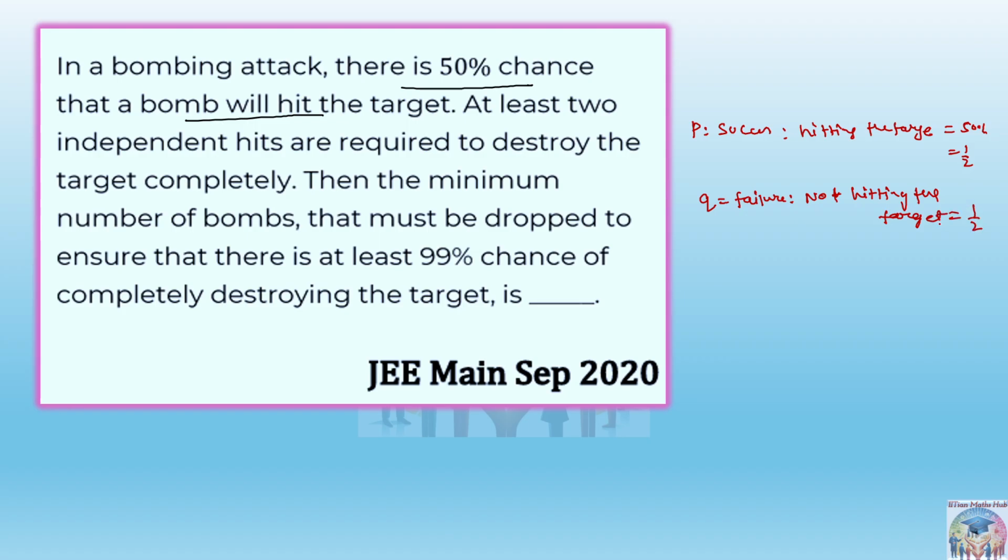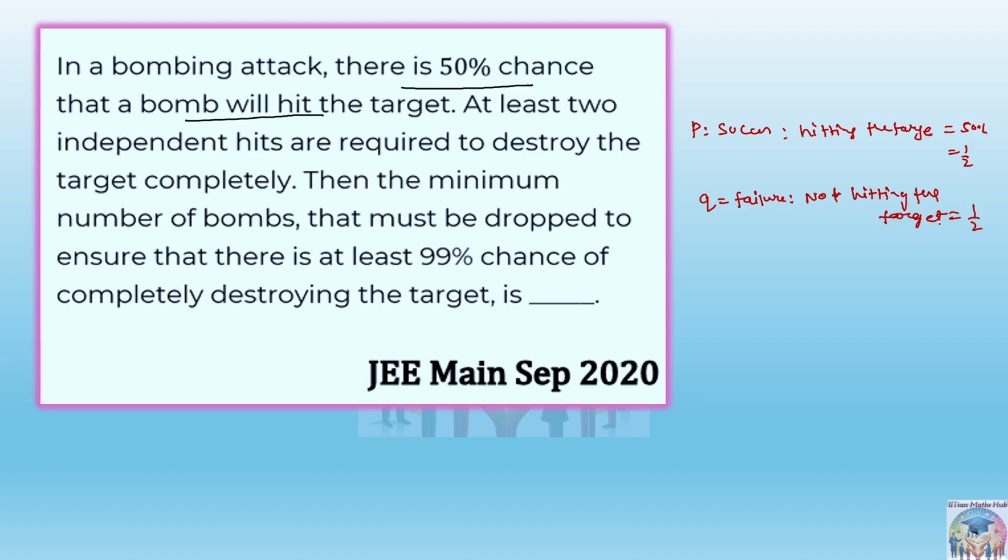Then it is saying at least two independent hits are required to destroy the target completely. Means at least two, minimum two is required. Maximum, any number of hits can be employed to destroy the target completely.